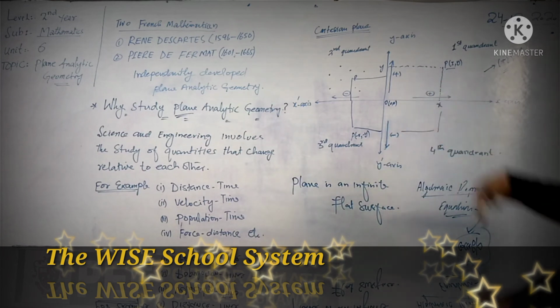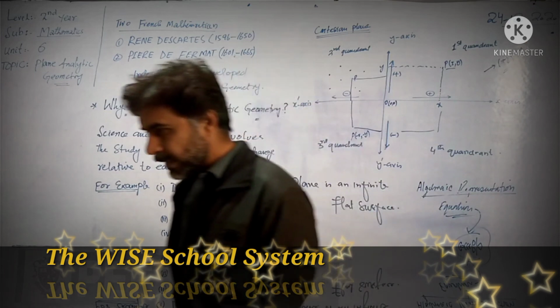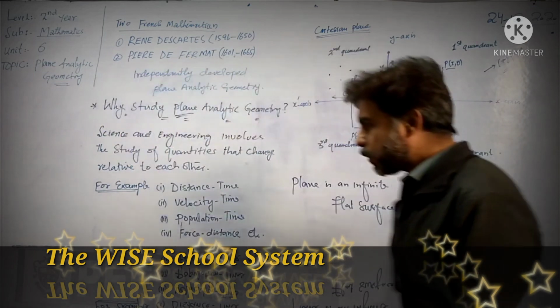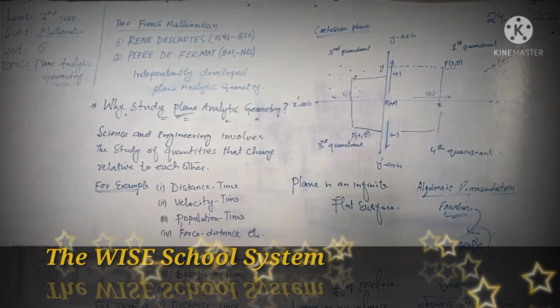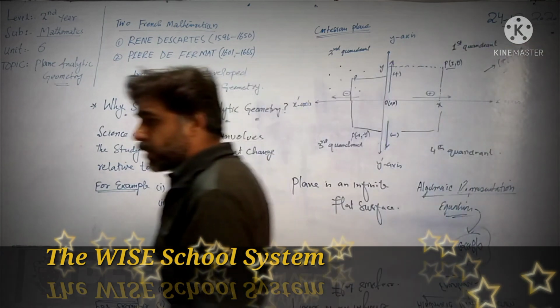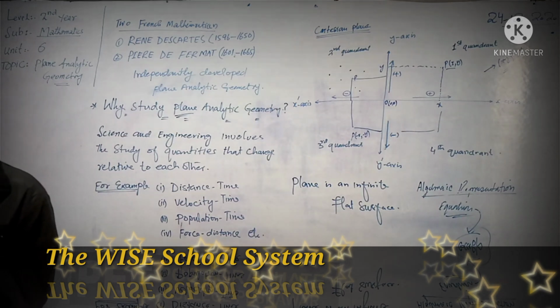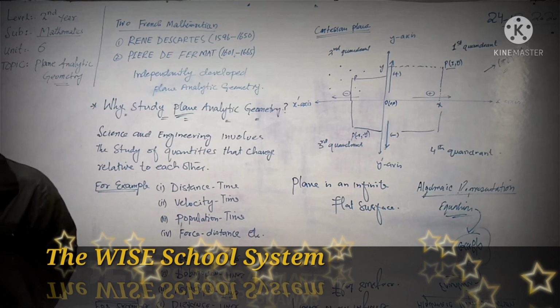So this is the Cartesian plane, and in this Cartesian plane we can locate a point, and in the same way we can draw a line that actually represents the relationship between two quantities. So now we are going to further study different quantities with the help of this Cartesian plane. Dear students,